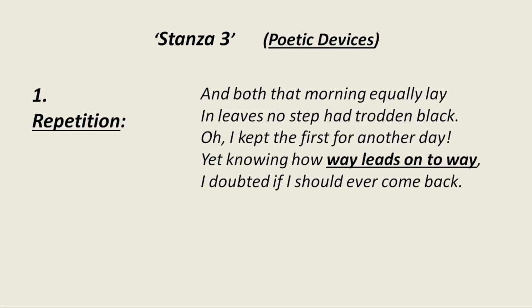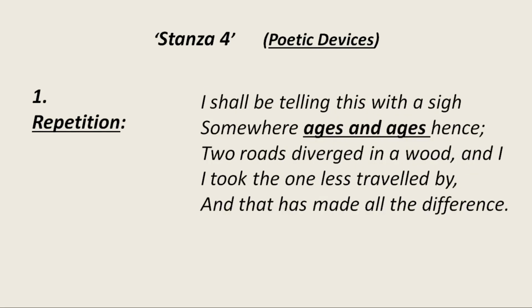Next is repetition. In stanza 3, fourth line, 'yet knowing how way leads on to way'. Here, the word 'way' has been repeated, so it is called repetition. In stanza 4, second line, 'somewhere ages and ages hence'. The word 'ages' has been repeated two times, so it is called repetition.